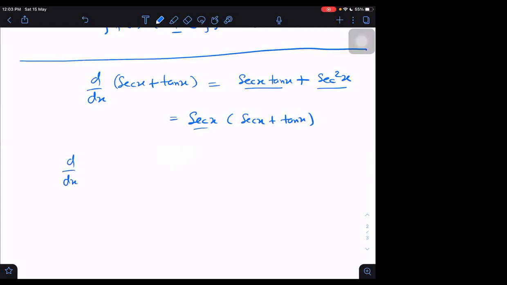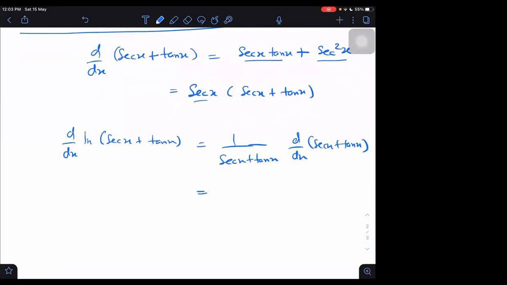And what is the derivative of log of secant x plus tan x? 1 upon secant x plus tan x into secant x tan x plus secant square x, that is, d by dx of secant x plus tan x. We have already found that. Secant x plus tan x, secant x will come here. So in total, we just get secant x only at last.